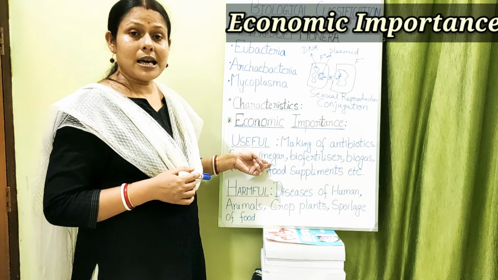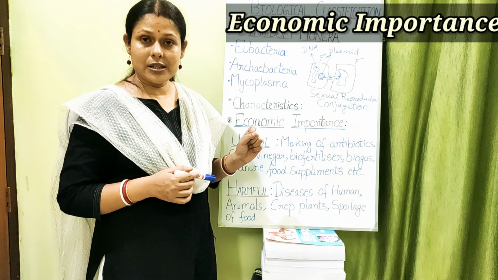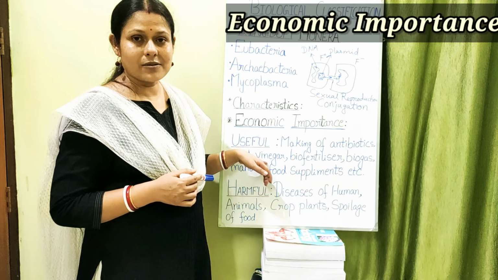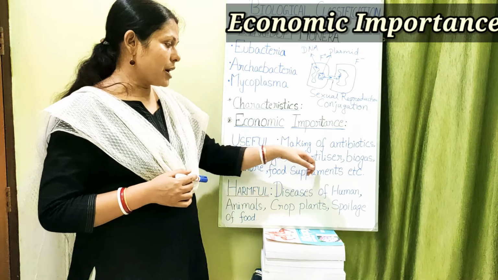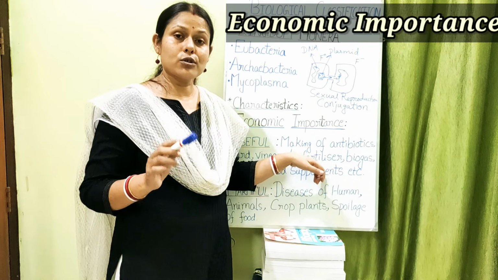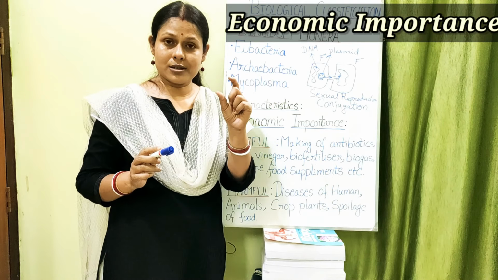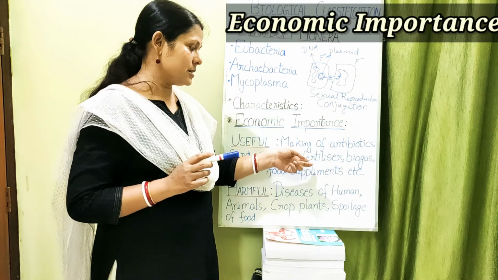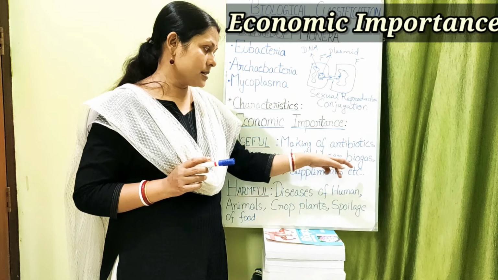digestive system. They help in the formation of vinegar. Acetobacter aceti helps in the formation of acetic acid, which is nothing but vinegar. Then biofertilizer: just now I told you Nostoc and Anabaena have heterocysts, and the heterocysts have the nitrogen fixing enzyme in them, so they help as biofertilizer.